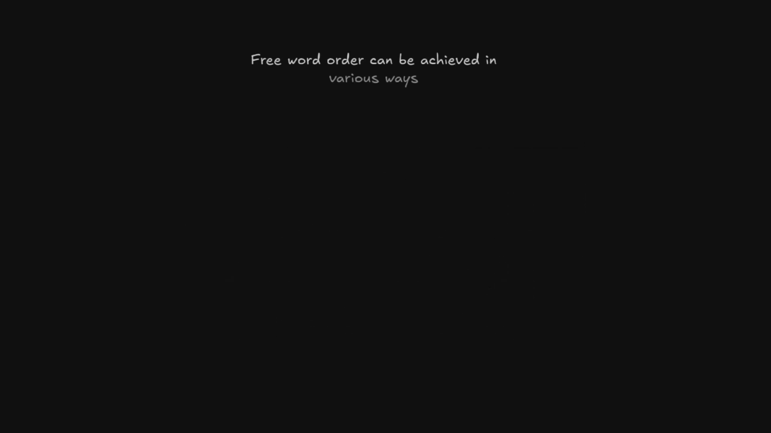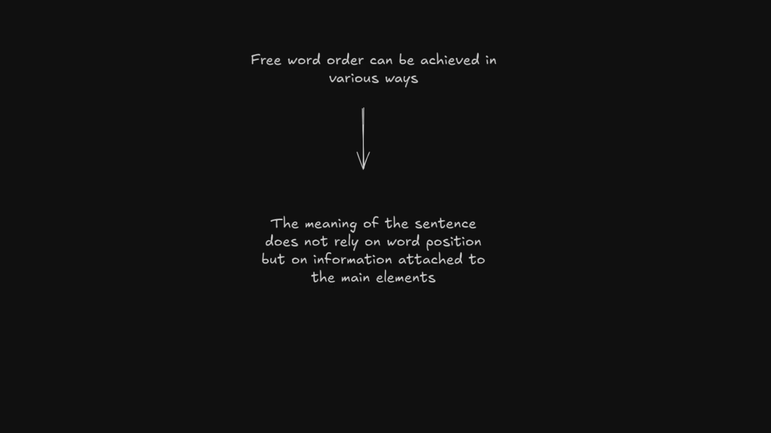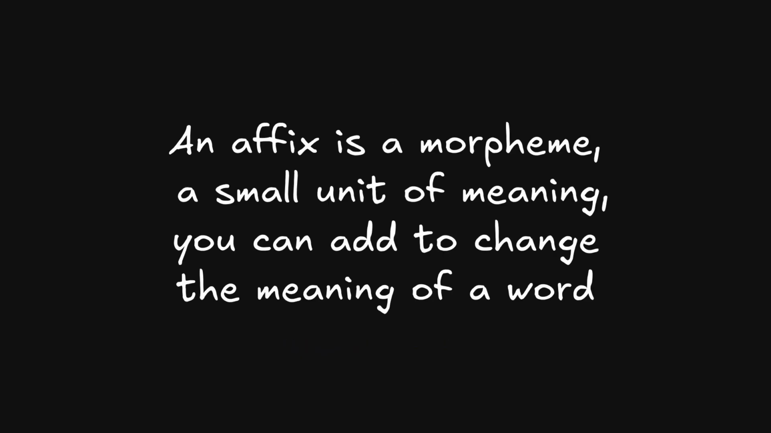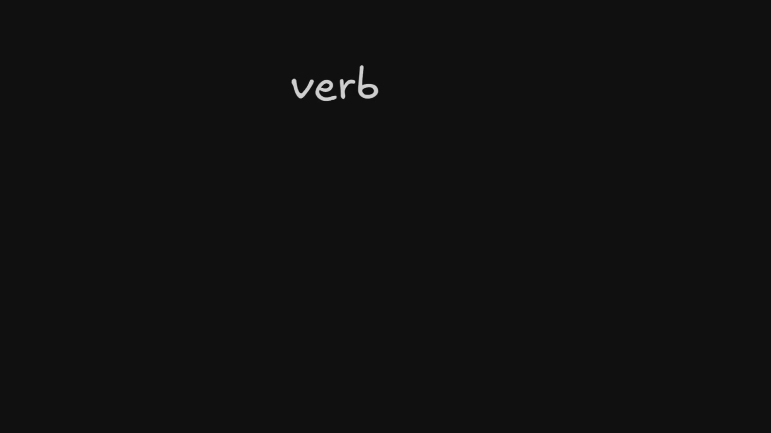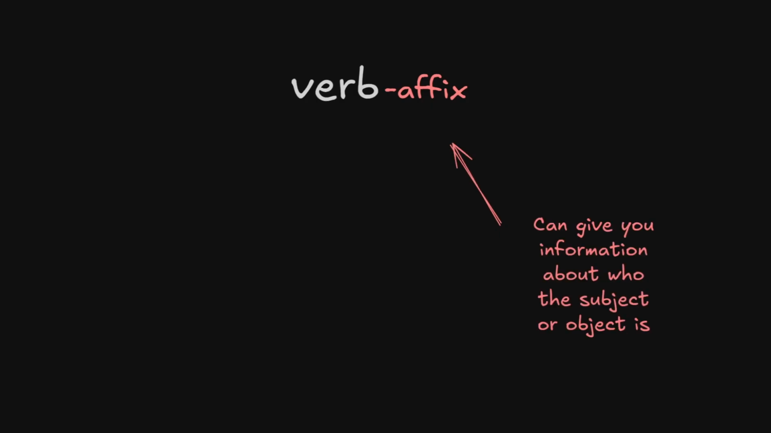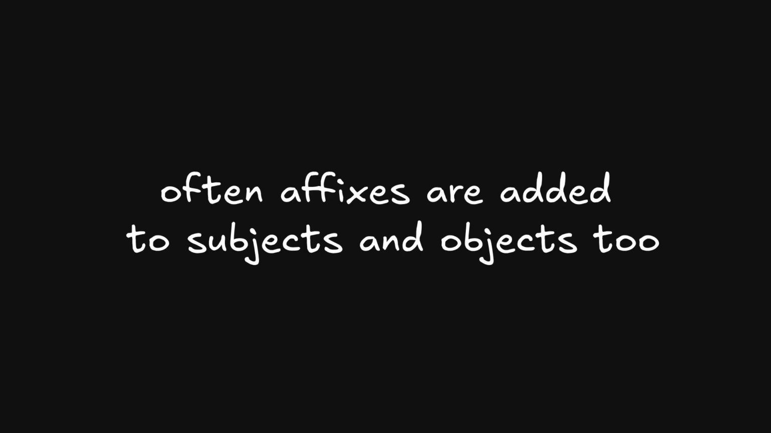There are multiple ways this could be achieved, but often the main factor behind this is the use of affixes on words. An affix is a morpheme, a small unit of meaning, you can add to the word to change its meaning. As such, you can add an affix to the verb to mention who the subject is, or who the object is, or both. The verb then carries the information, making the position of the subject or the object in a sentence irrelevant. Of course, this example is oversimplified, as a lot of languages add an affix to the subject or the object, or both, to provide information.